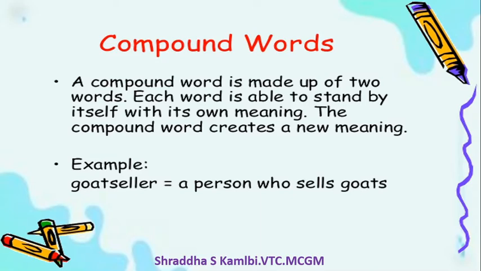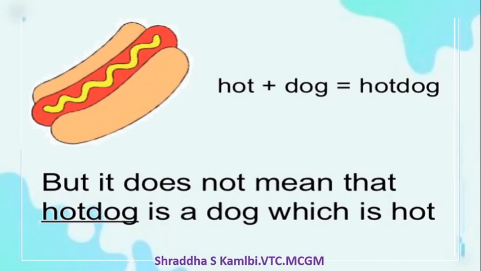Before that, once again, what is a compound word? Compound words are words which are made up of two words. See here, a hot dog. The hot dog is a kind of snack, like we eat vada pav. So what is a hot dog? It is a snack, and the name originates from two words, hot and dog.